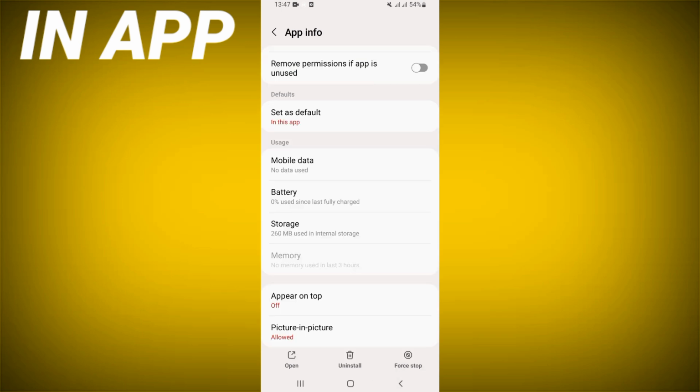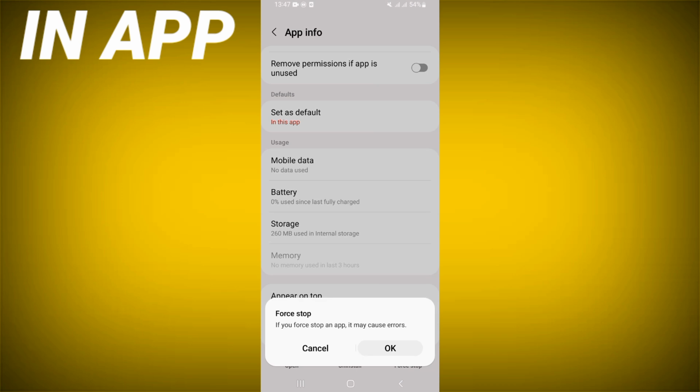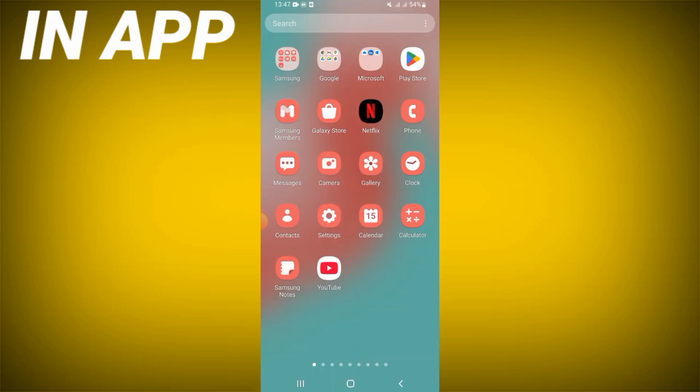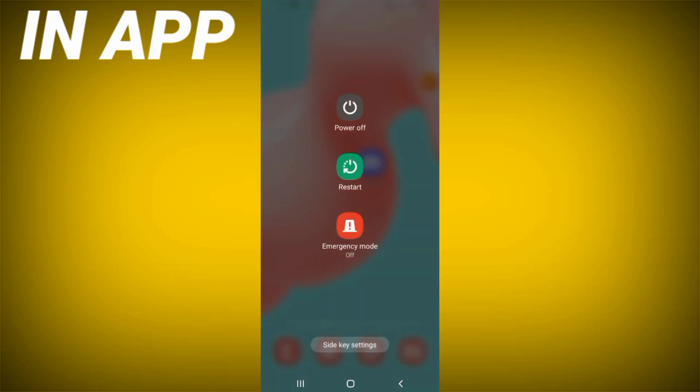You should go back now, click on force stop and click OK. Come to Play Store or App Store and update your Discord. Restart now your mobile phone and that's it.